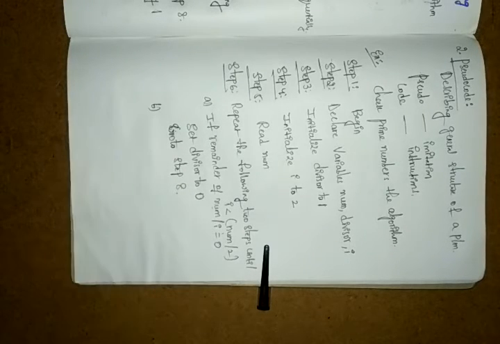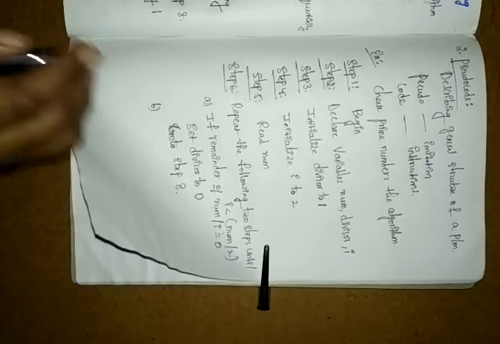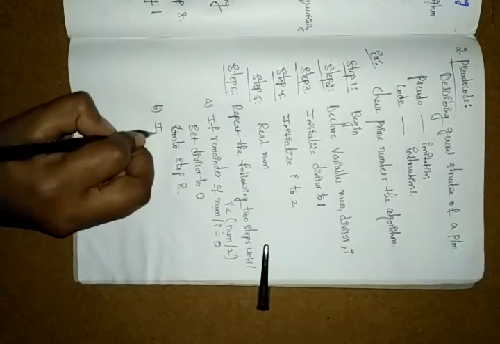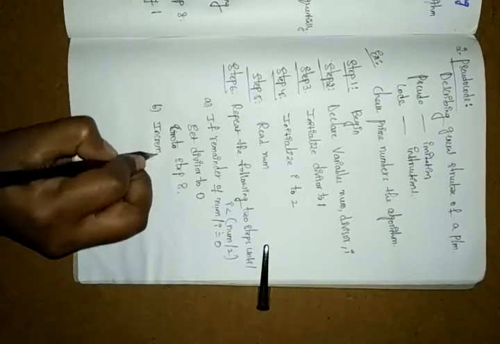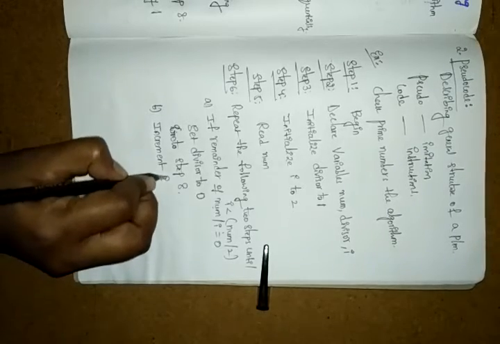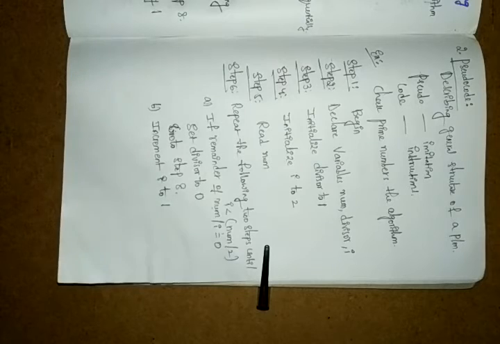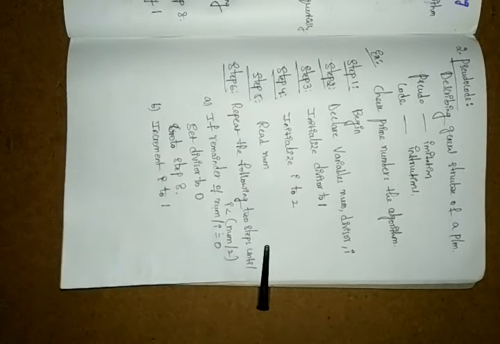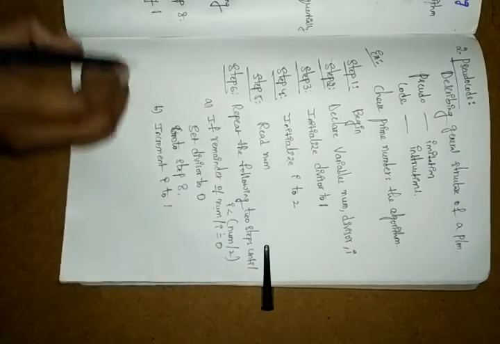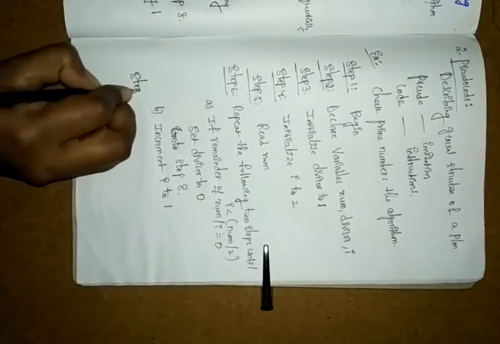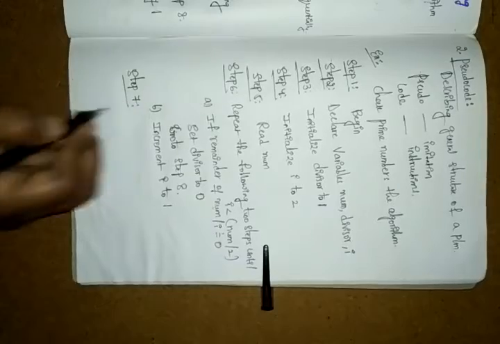If that one is not 0, increment I by 1. Repeat these steps every time until you get this answer, and go to step 7.